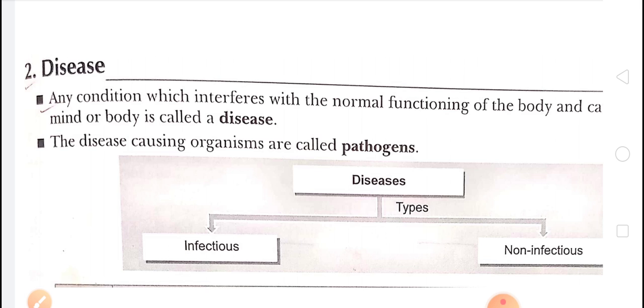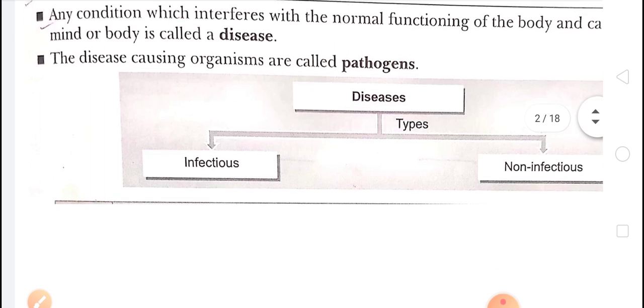The pathogens are the external factor, external agents, but we can also have a disease from internal factors. Some internal agents cause the disease. So disease is of two types, infectious and non-infectious. Okay, children, very simple language that I'm showing in front of you.